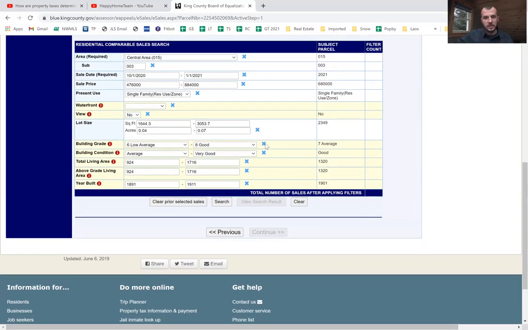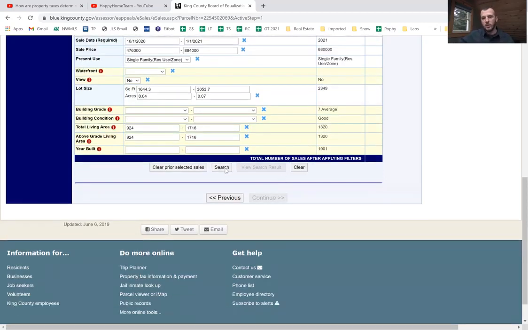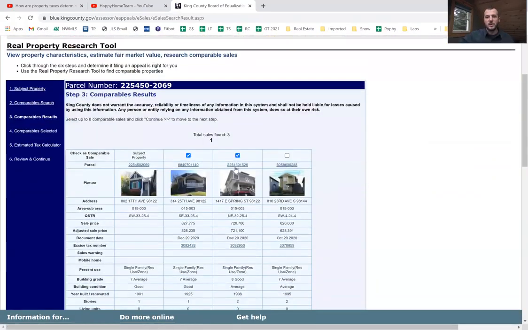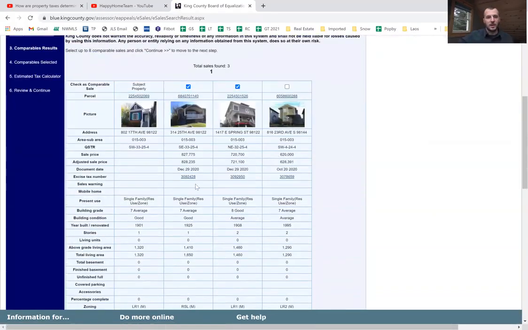Our house was built in 1901, so I'm going to remove some of these criteria. For instance, I'm deleting the year built criteria, building grade and condition. I would exclude those items too because it's hard to really know how accurate that is to judge. But just to show you guys how it looks on the county website when they pull up properties for the purpose of the dispute, I can see we had a whole whopping 3 properties here that came up on the county assessor's office that I could try to use to dispute if I thought their value was out of range.